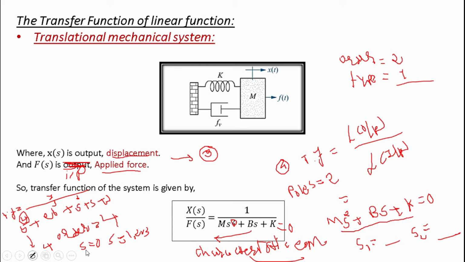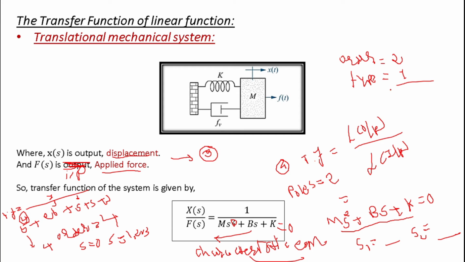Now if 2 poles lie on the origin, in that case you can say the type of the system is 2. Same way, if 3 poles, the type of the system is 3. Okay, so the order of the system is the highest degree of your polynomial, and the number of roots at the origin gives you the type of the system. Okay, I think this is clear.